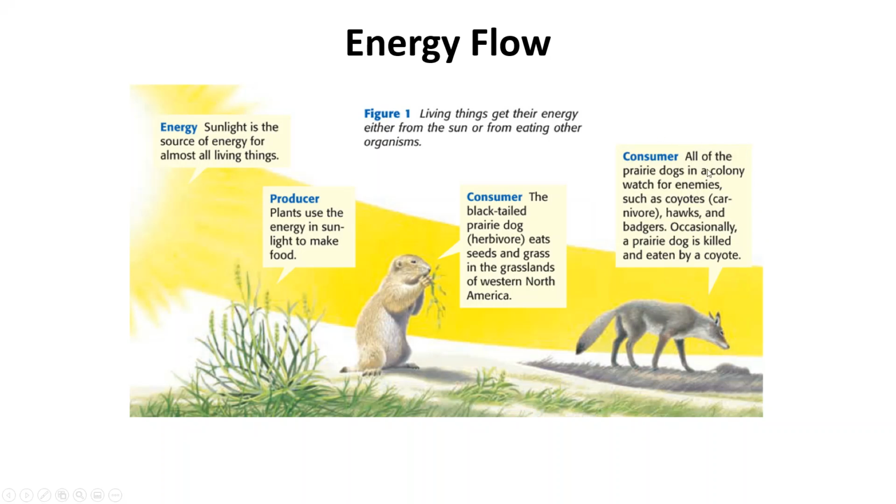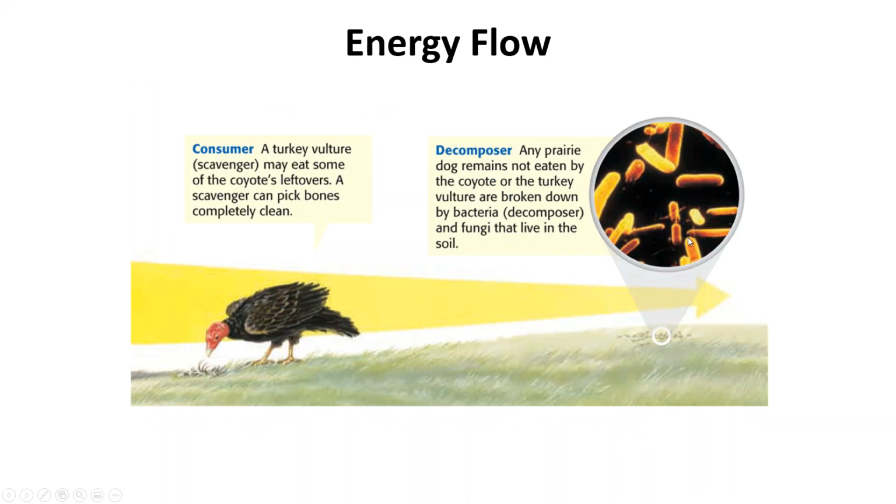So that consumer, the prairie dog, might eat a producer and a consumer, or he might just eat the consumer. Now in this case, a prairie dog is most likely just going to be eating the consumer. But remember that the energy is flowing in one direction. It's going from the sun to the producer, or the plant as we commonly know them, the autotroph that can make its own food, onto the consumer, so onto the prairie dog, and then onto the next level consumer, which in this case is going to be the coyote.